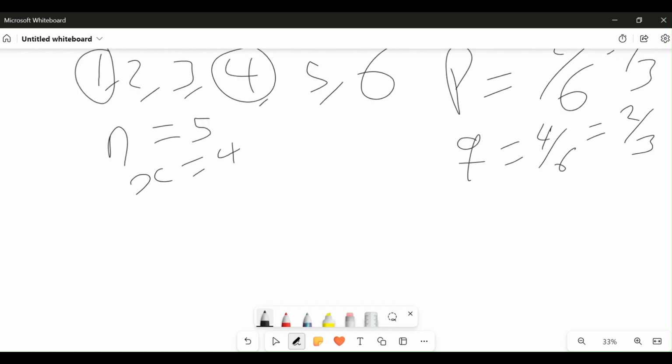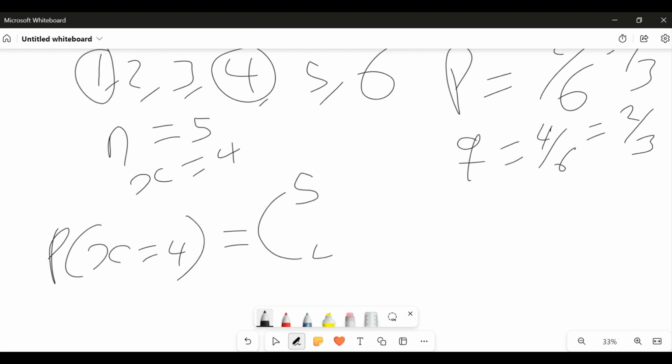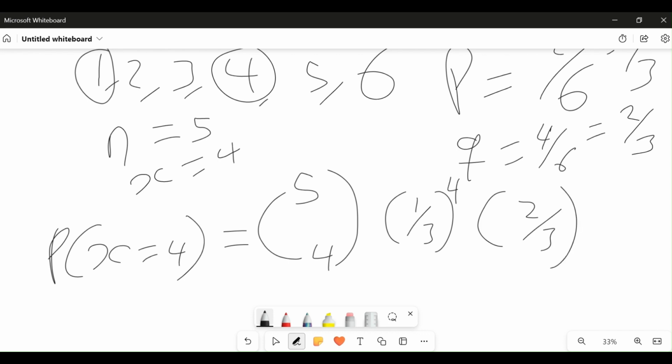P of x equals 4 will be 5 combination 4, probability of success 1 over 3 raised to power 4, probability of failure 2 over 3 raised to power 5 minus 4, which equals 1.